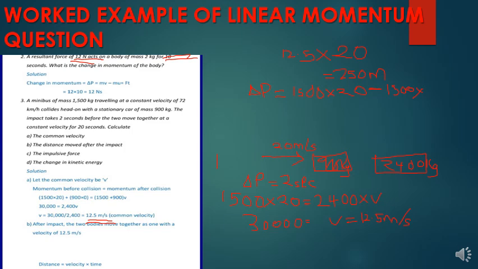That will be the change in momentum. If we subtract those two, 1,500 times 20 is 30,000 minus 1,500 times 12.5, which gives 11,250.